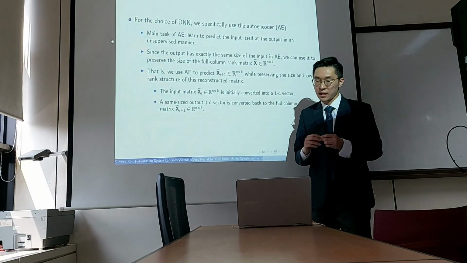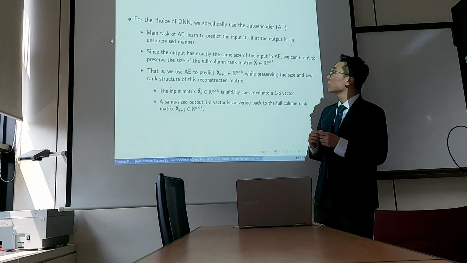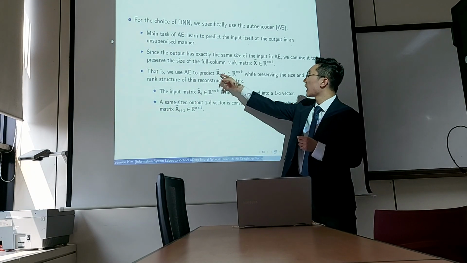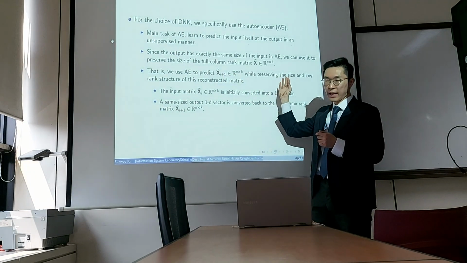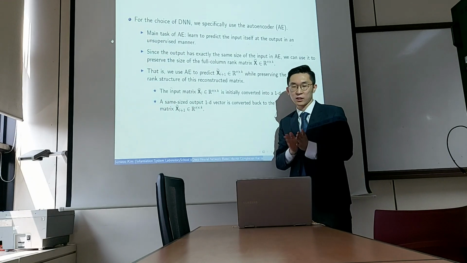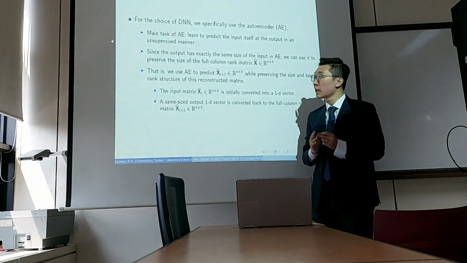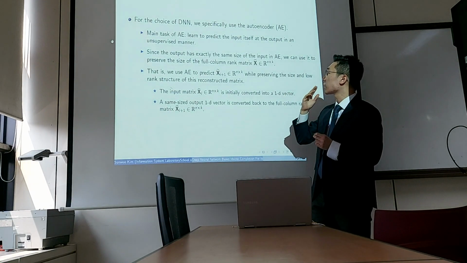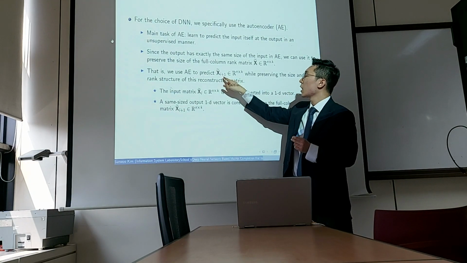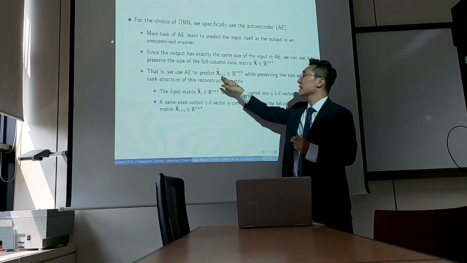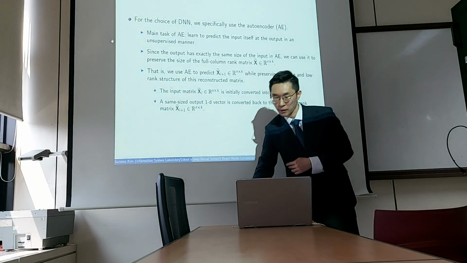For the choice of DNN, we specifically use the autoencoder to predict X while preserving the rank, the size, and low rank structure of this reconstructed matrix. And so we can actually predict the unlabeled X by using an autoencoder.